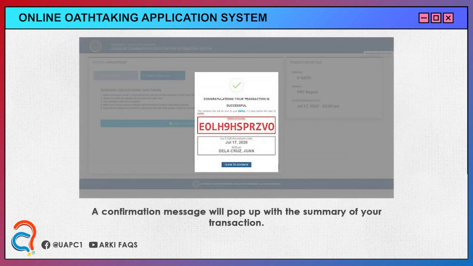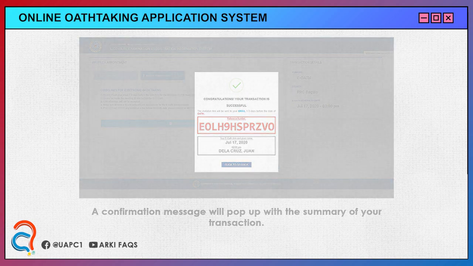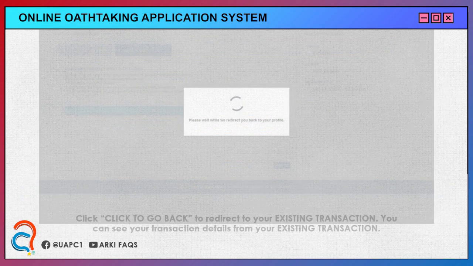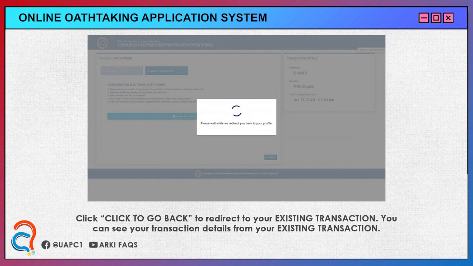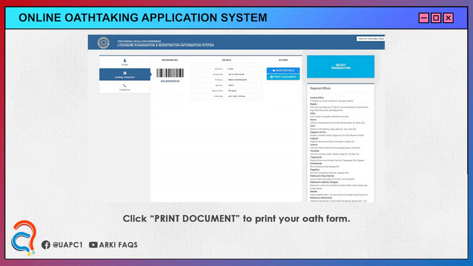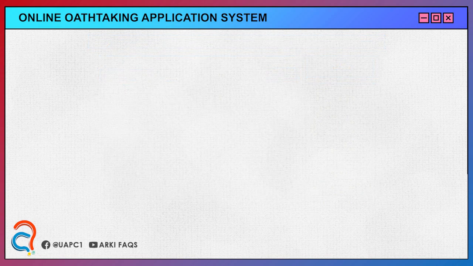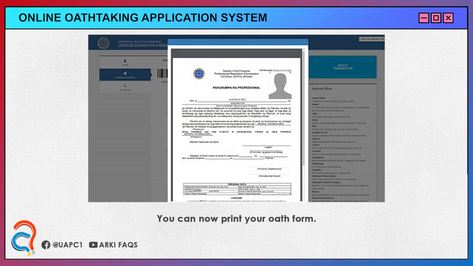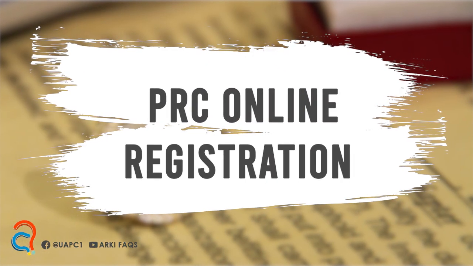Step 5. A confirmation message will pop up with the summary of your transaction. Step 6. Click to go back to redirect to your existing transaction. You can see your transaction details from your existing transaction. Step 7. Click Print Document to print your oath form. Lastly, you can now print your oath form. You can finally take your oath of profession.